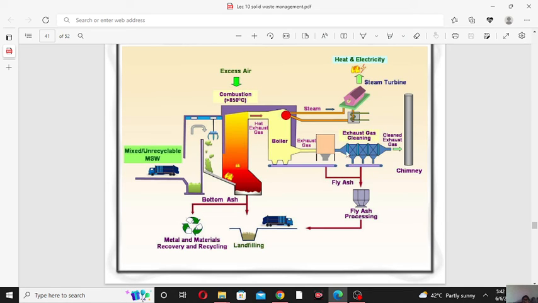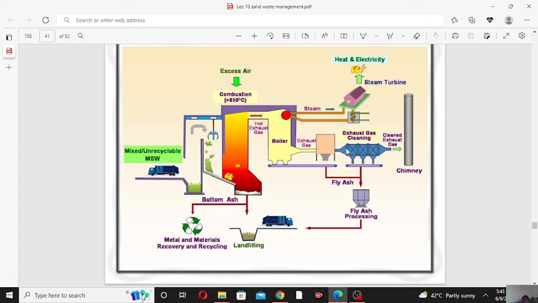In the electrostatic precipitator, the various dust particles or ash particles are collected from the flue gases. The electrostatic precipitator is used to collect the fly ash, dust or ash particles from the flue gases.